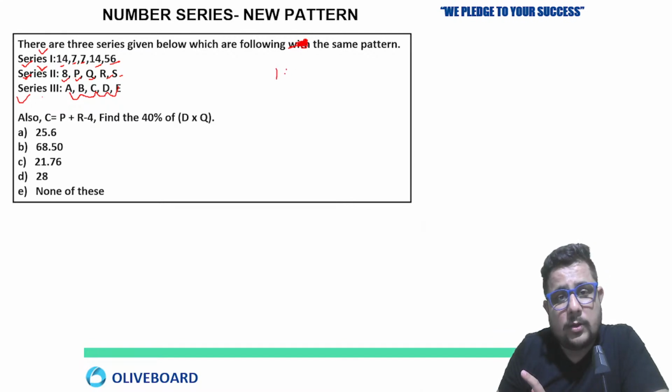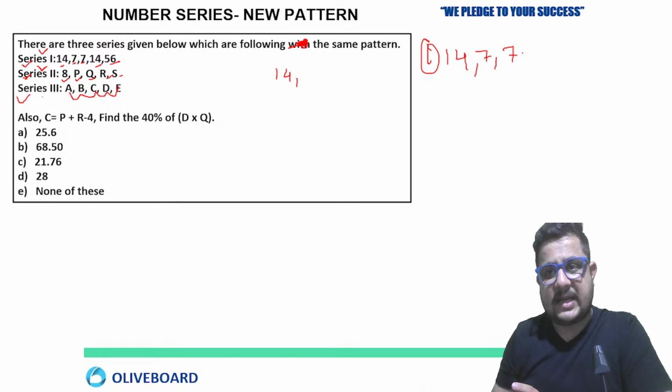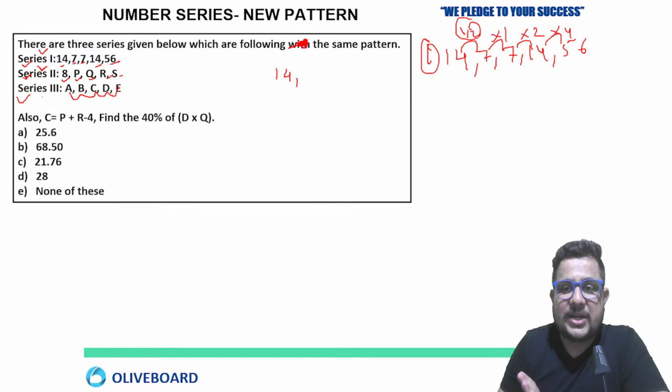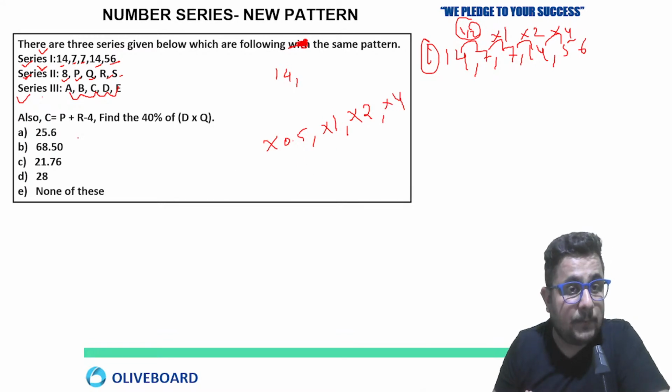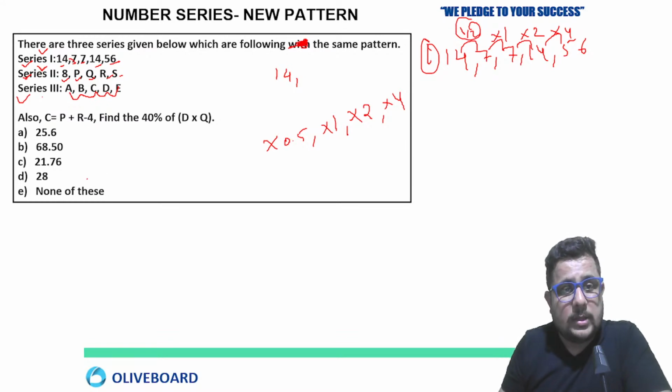So first find out the pattern of the first series. First series 14, and 7, 7, 14, 56. So half of 14 is going to be 7. Then 7 ones are 7, 7 twos are 14, 14 fours are 56. So the multiplication value is just getting doubled. First we multiply with 0.5, means half. Then we multiply with double of 0.5, means 1. Then we multiply with 2, double of 1. Then we multiply with 4. So the multiplication value is getting doubled in each step. Is this clear? So this is the logic here.